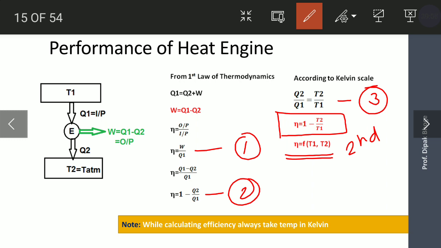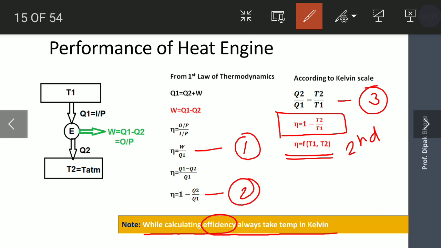Okay. So according to the Carnot theorem, efficiency is only a function of its high temperature and its low temperature. Here you need to remember, while calculating efficiency, always take temperature in Kelvin.